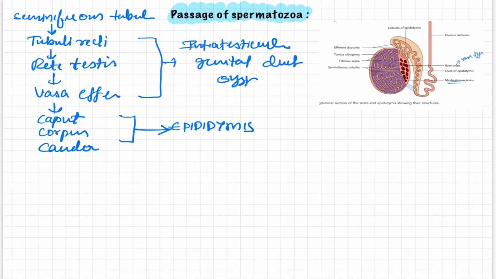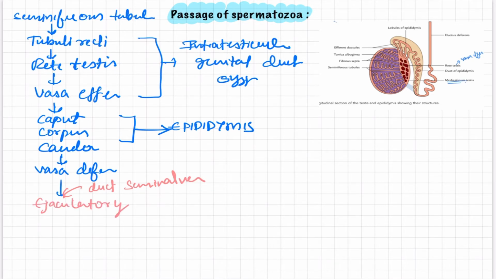Then it moves to the vas deferens, and after the vas deferens it joins with the duct of the seminal vesicle to form the ejaculatory duct.